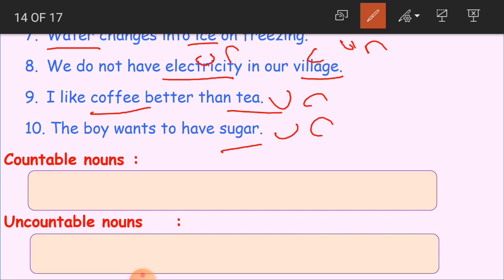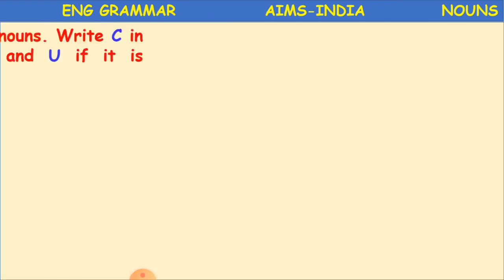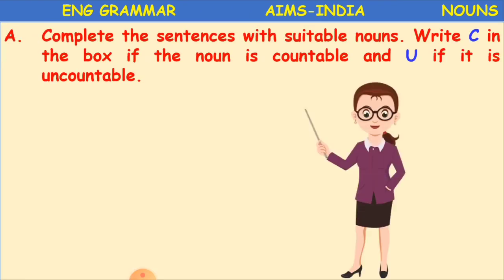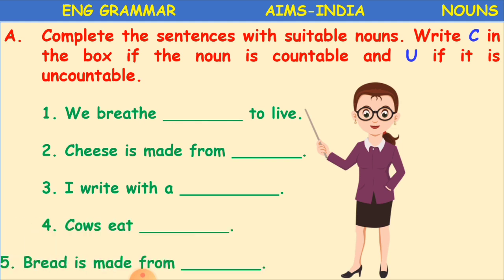So, you have to identify singular, plural and uncountable nouns. Okay, clear? So, I am just asking you to do some exercises as homework here. I am not going to make the answers for you here. Just take a book and pencil and start doing these exercises as your homework. Okay. What is this? Complete the sentences with suitable nouns. Write C in the box if the noun is countable and U if it is uncountable. Okay. So here we are having 5 sentences, children.